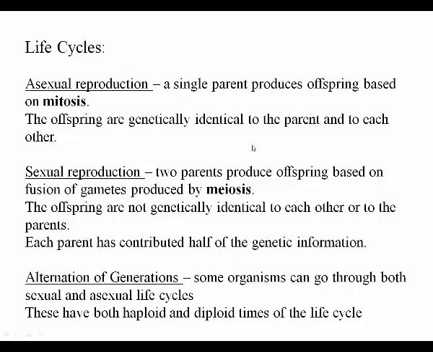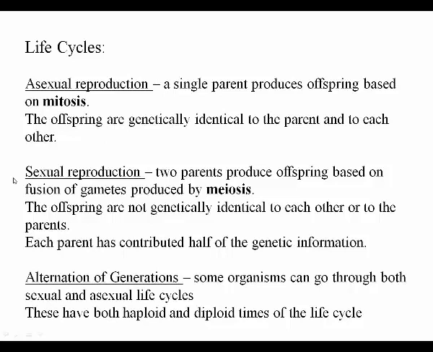Before we talk about meiosis, I want to briefly go through life cycles. Life cycles involve reproduction, and after reproduction, the generalized survival of the organism in either the haploid or the diploid state. Asexual reproduction is when a single parent produces offspring based on mitosis. The offspring are genetically identical to the parent and to each other.